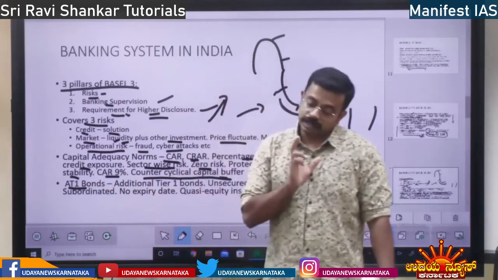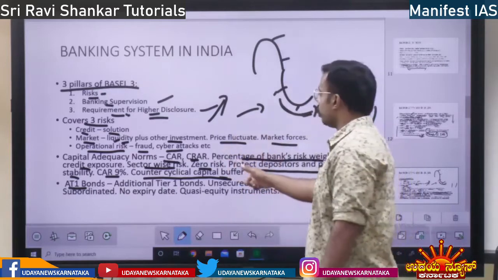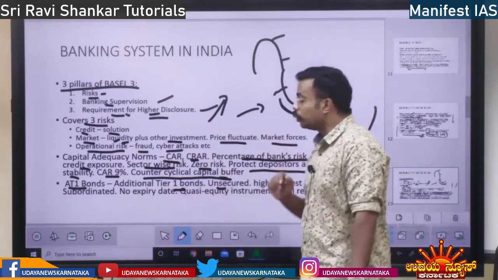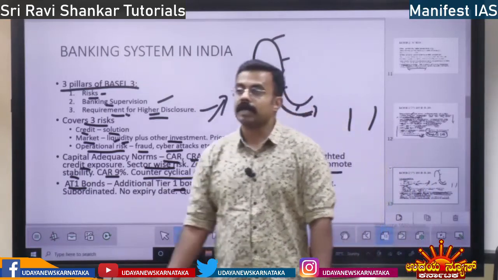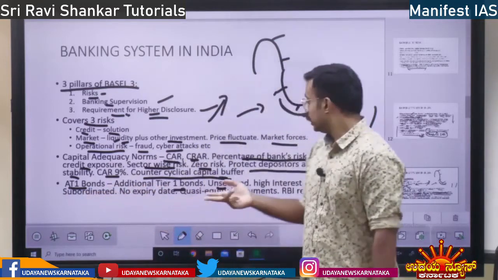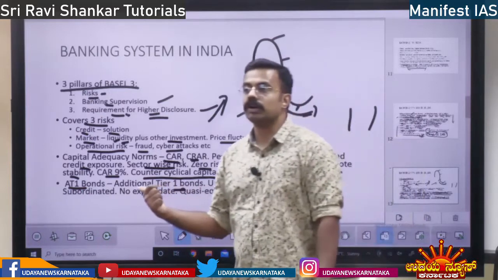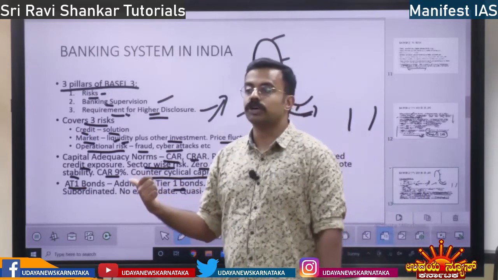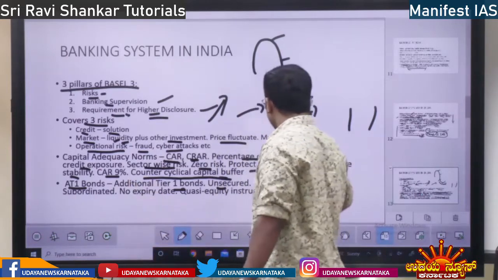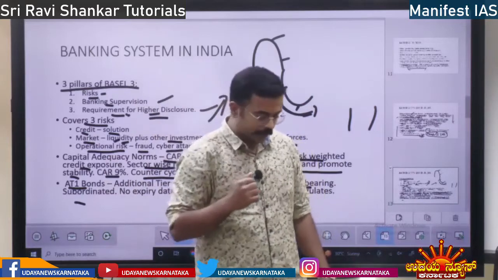Tier 1 bonds are the core bonds. Bonds that depend on the core sector performance of banking are called Tier 1 bonds. These bonds are unsecured. There is no security, it is not dependent on any asset, right? And it pays high interest because there is no asset, there is no collateral. It is going to pay high interest and it is subordinated. It is a subordinated debt.